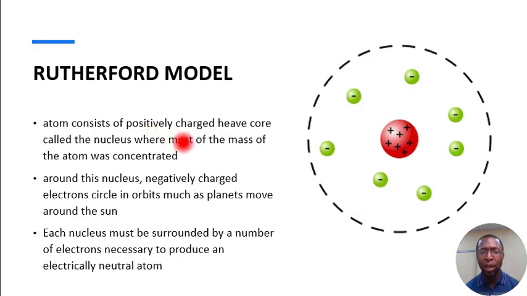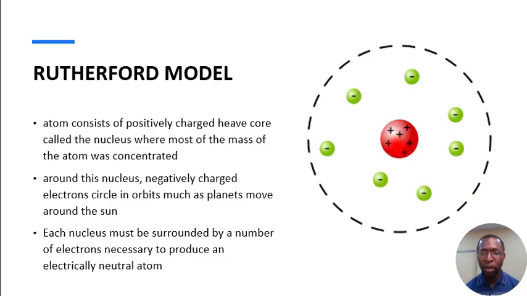But what is different here is that he says an atom consists of a positively charged core, unlike Thomson that said it's a homogeneous sphere. In his case, he says it's a positively charged core, and he called that core a nucleus. And that most of the mass of this atom is concentrated in this nucleus.